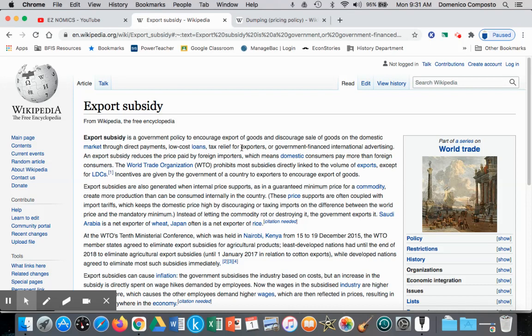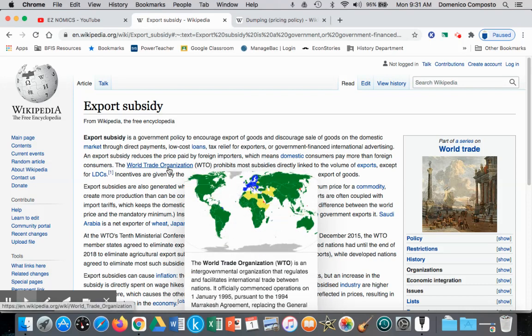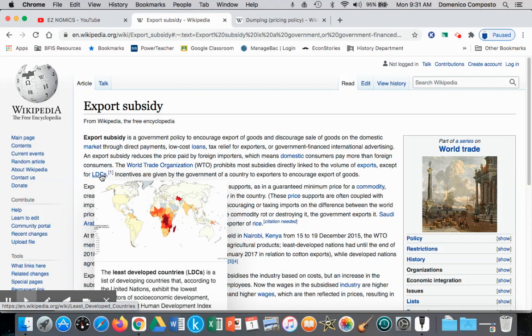Supply would shift out, which would lead to more output and would allow those firms in those countries to export that additional output. Under the World Trade Organization and for its member countries, export subsidies are prohibited, but they are tolerated for least developed countries, poor developing nations, where they tolerate governments providing subsidies in order to perhaps grow infant industries within those poor nations, which will create employment, jobs, and help them build economies of scale so that they can compete in the global market.